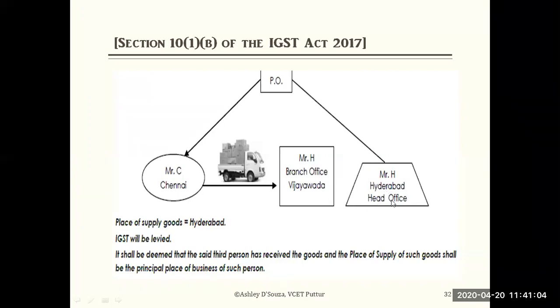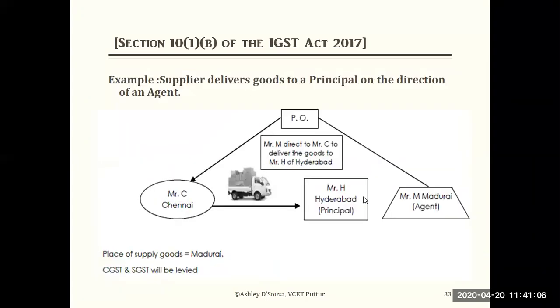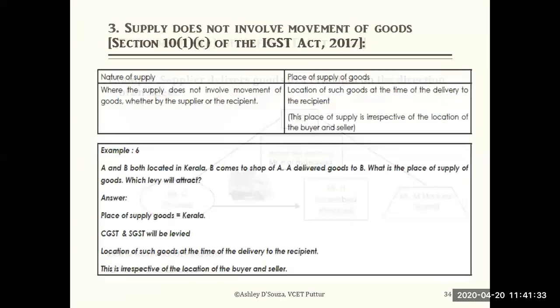And in the next case, the agent played a role because Mr. M of Madurai is the agent of Mr. H of Hyderabad, and he has directed Mr. C to send the goods to Hyderabad. So in this case, the agent's location is considered as the place of supply. These examples will give you clarity. I hope you understood that.